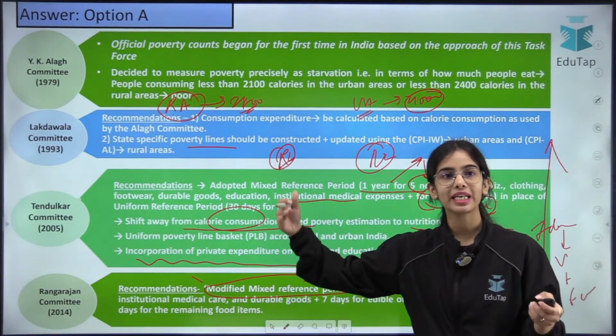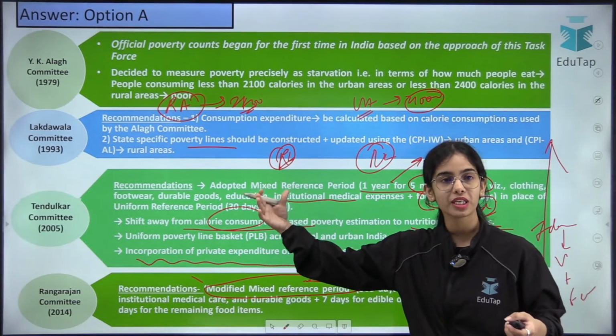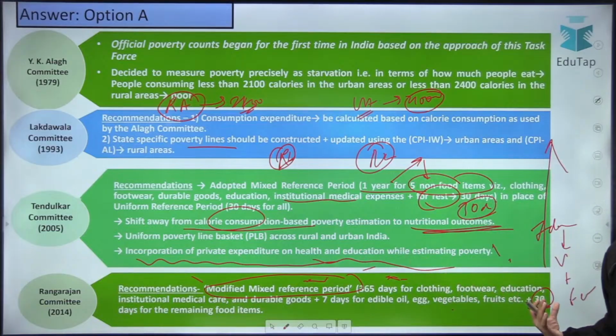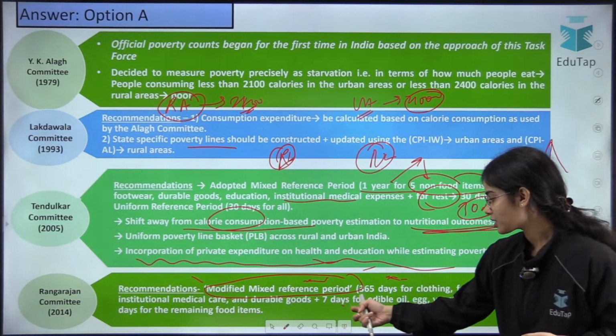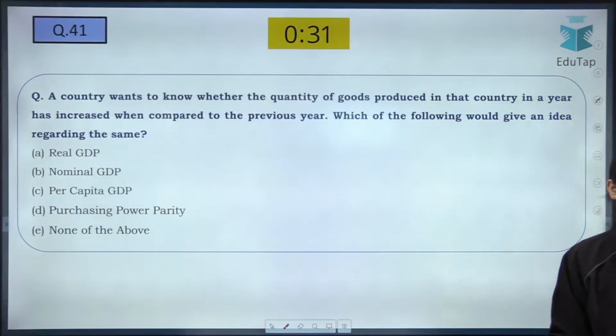So the Rangarajan committee has just modified the mixed reference period by including a 7-day time period, that is 7 days for edible oil, egg, vegetable and such.